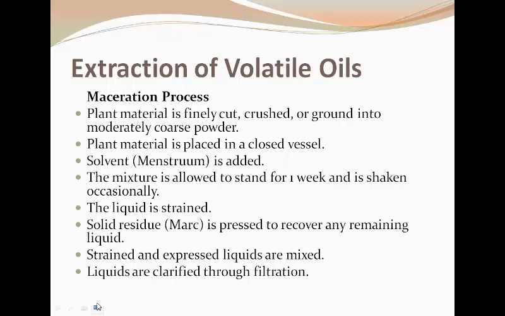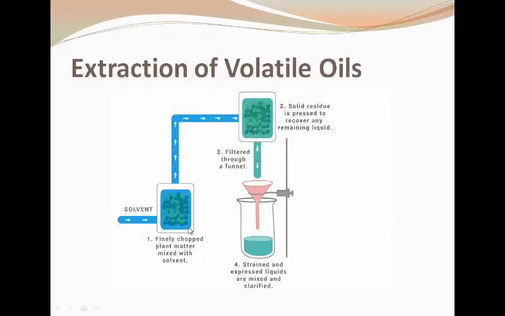The marc, that is the solid residue, is pressed to recover the remaining liquid. The strained and expressed liquids are mixed together and then filtered through a funnel to collect the volatile oil.